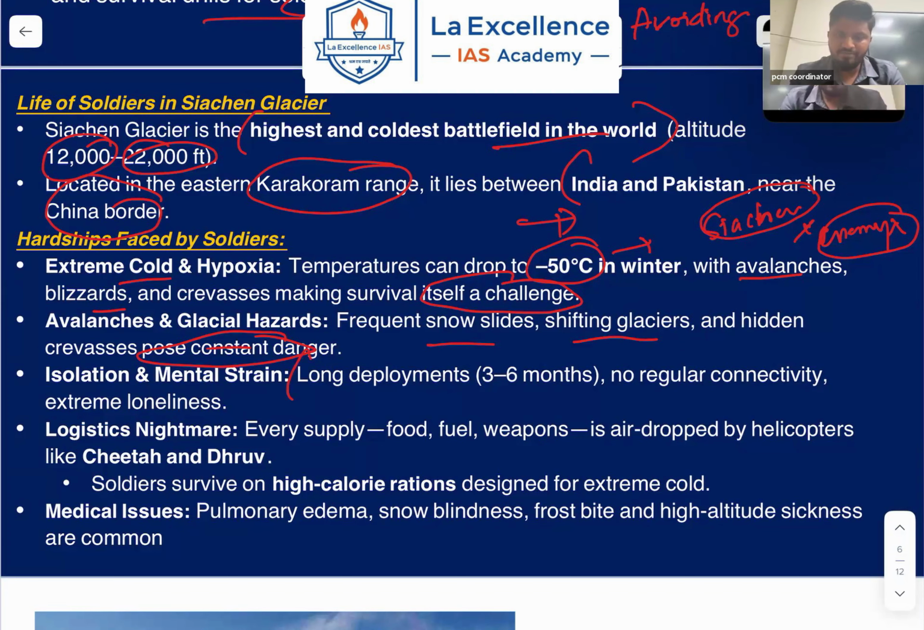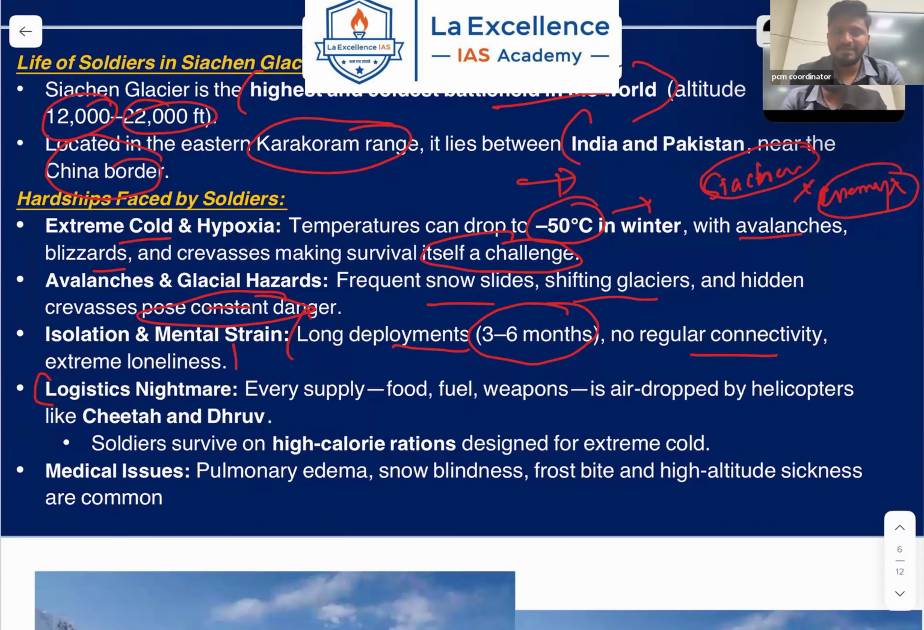Isolation and mental strain, a very important aspect which is often neglected because they are soldiers. That is, long deployments of up to 3 to 6 months, no regular connectivity, and extreme loneliness in hard terrain regions. Also, the logistic nightmare. Every supply, such as food, fuel, and weapons, is airdropped by helicopters like Cheetah or Dhruv. So, soldiers survive on high-calorie rations designed for extreme cold. Their diet is strictly monitored, and they cannot enjoy normal diets.